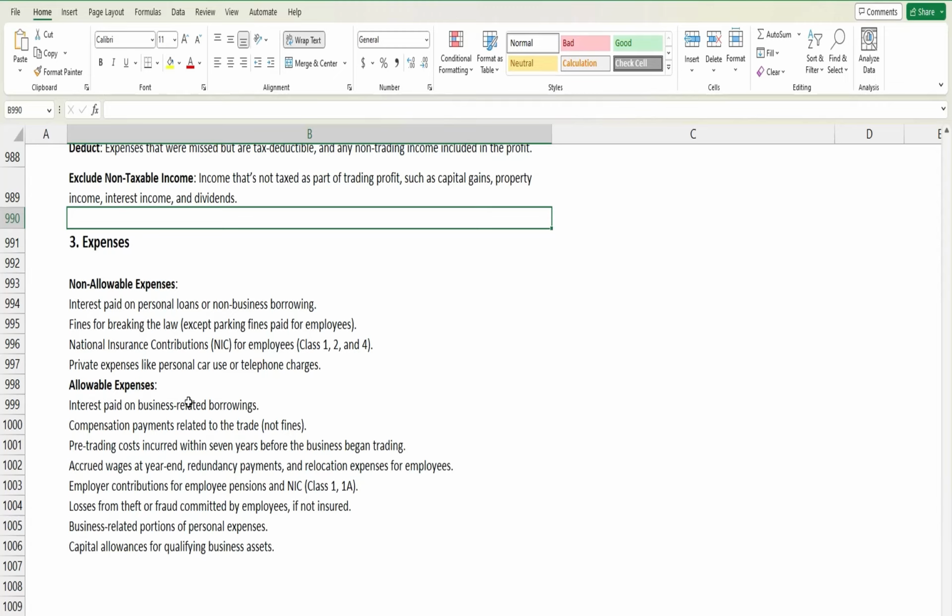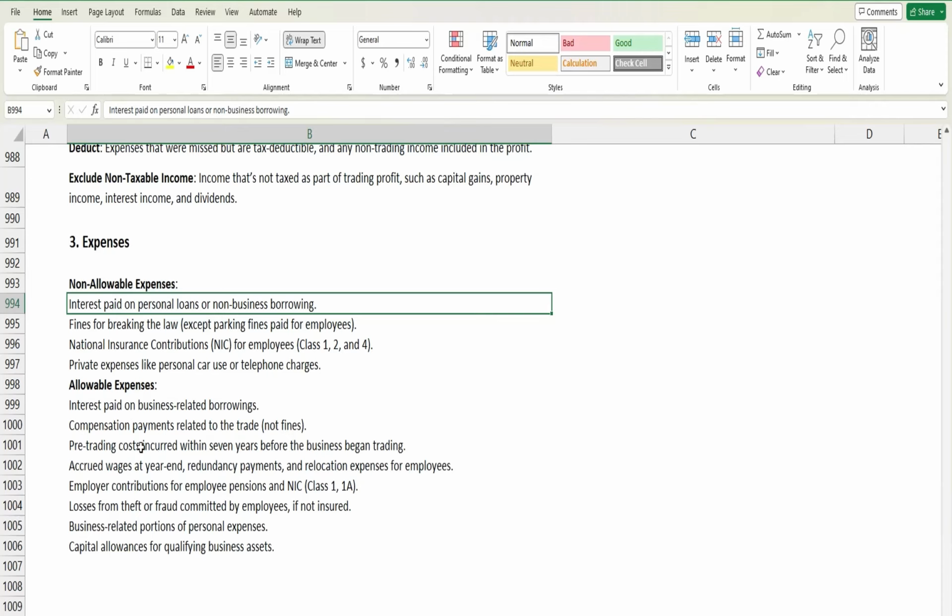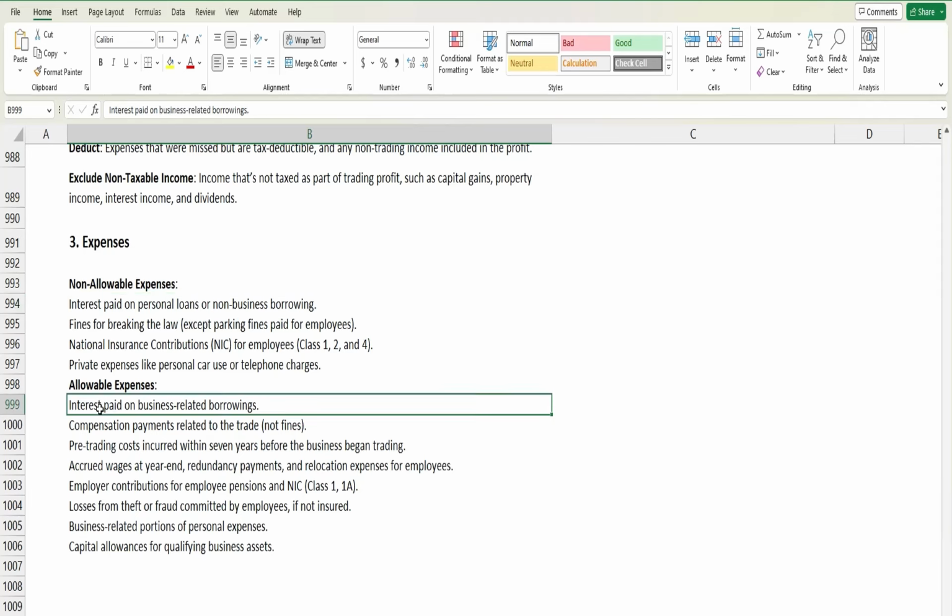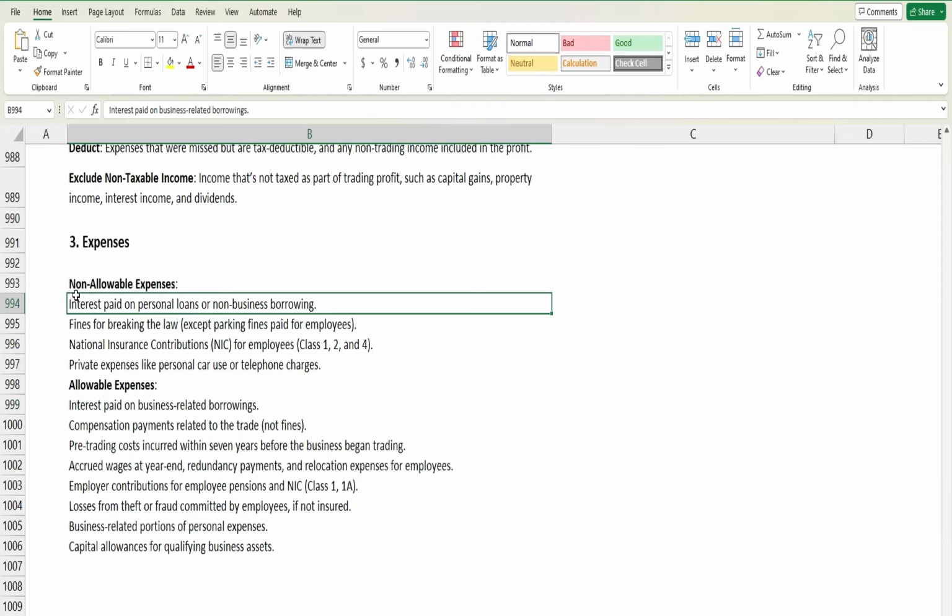Now coming to the expenses, let's learn what are the non-allowable and allowable expenses. As I said, there are certain lists in the book or the study hub. Just check it once. Interest paid on any personal loan or non-business borrowing: suppose you are taking a loan on which you are paying interest. If the loan is business related, it will be allowable. But if it is personal, then it will not be allowable. Similarly, any fines or penalties you paid will not be allowable, except the parking fine paid by employees.